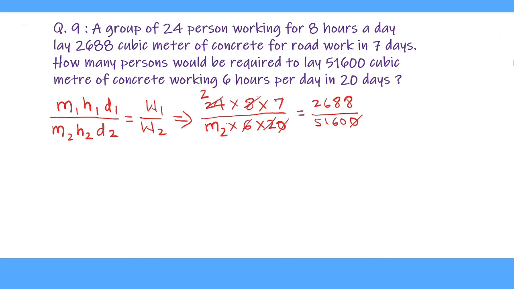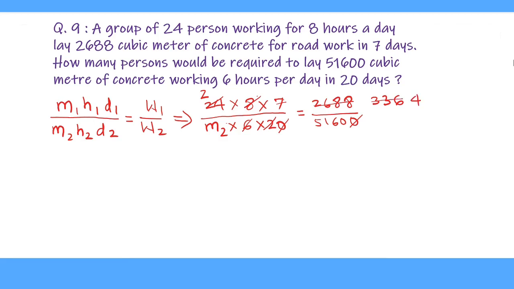Now we are cancelling 2688 by 8. 8 divides 26 for 3 times, balance is 2. 8 divides again 28 for 3 times, balance is 4. And then if we carry 8, it becomes 48, and 48 divided by 8 gives 6. Now 7 cancels 336. 7 times 4 is 28. Balance is 5.